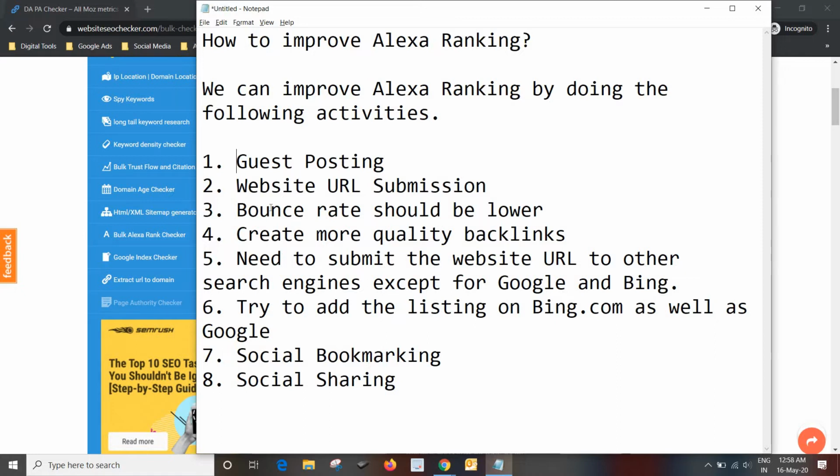The second option is website URL submission. Friends, previously we submitted our website to Google, Bing and Yahoo to index our website faster. In the same way, if you want to submit your website to the maximum number of search engines, simply type on Google website URL submission.